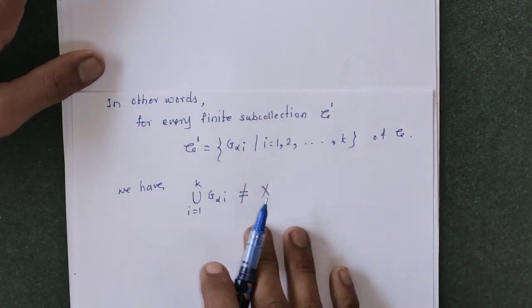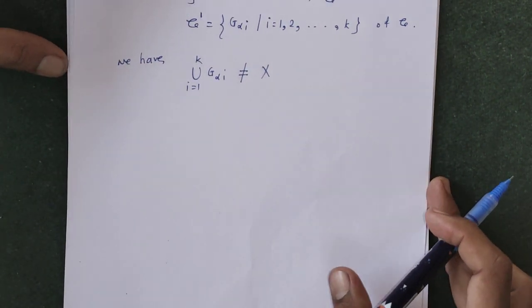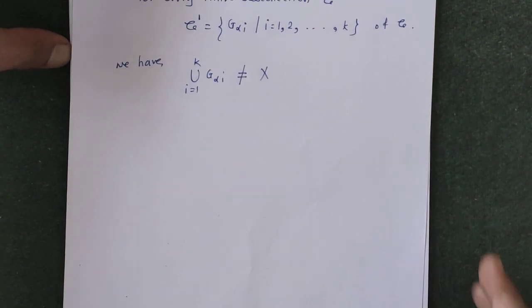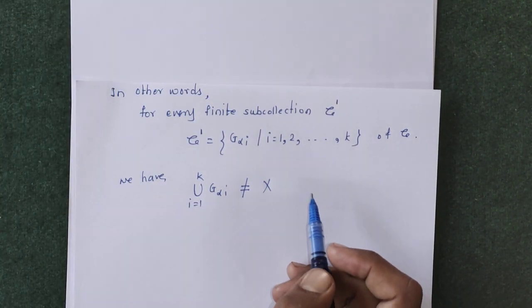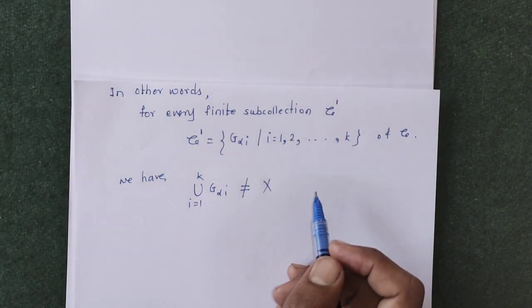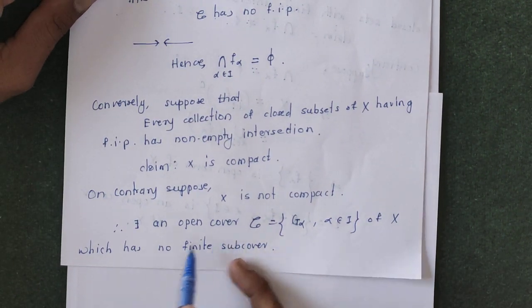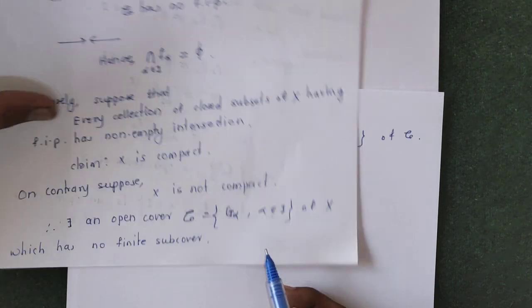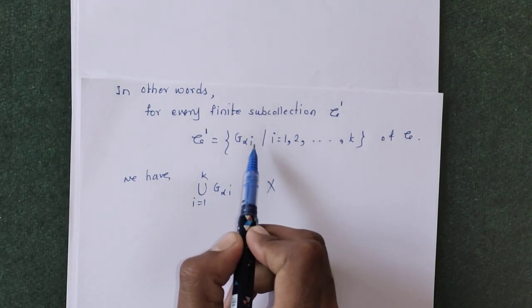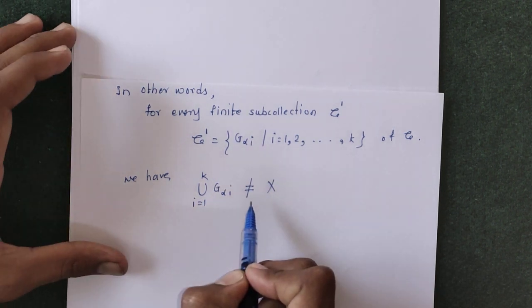So we have supposed that x is not compact. X is not compact means there exists some open cover which does not admit a finite subcover. So script C equals G alpha is the open cover which does not have a finite subcover. This means there does not exist any finite set of open sets whose union is equal to x.